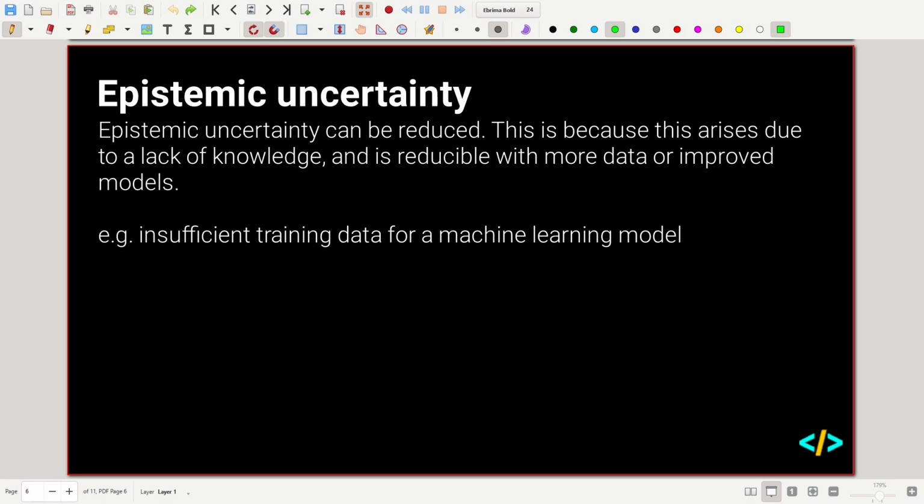So when, for example, ChatGPT hallucinates, it could be an example of epistemic uncertainty if it just hasn't been trained on enough data in the topic that you're asking it about. That uncertainty is reducible if we fed it more news articles or any sort of training data that can help it improve its knowledge in that area and give better outputs.